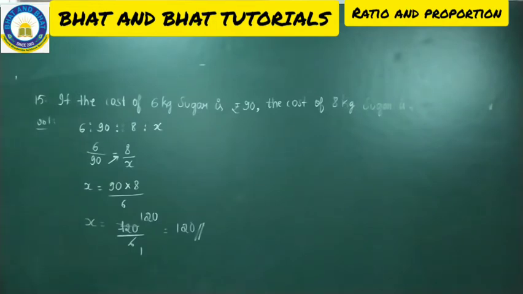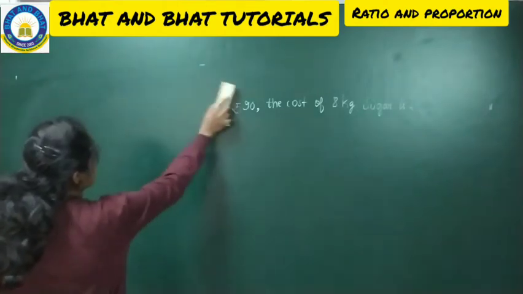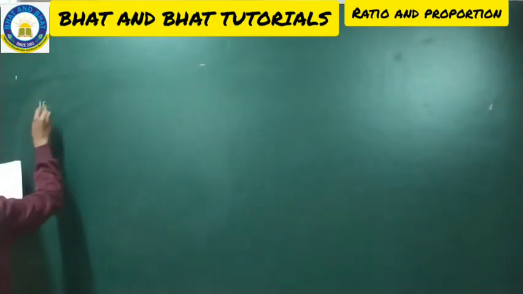So fine students, hope you all copied the 15th one. Let me go with the 16th one now. Have a look into your 16th question. So the 16th question, it's like this.